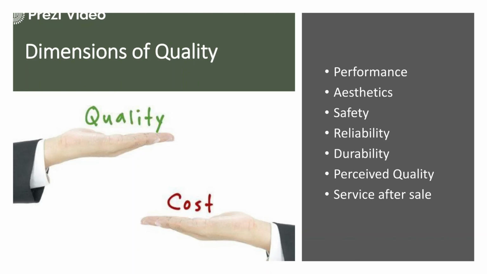So there has to be a balance of both quality and cost. Organizations have to work in different directions and take different decisions when it comes to quality. To incorporate the quality, they need to have different performance evaluations, aesthetic evaluations, safety assessments, reliability techniques, durability assessments, perceived quality image assessment and service after the sales.